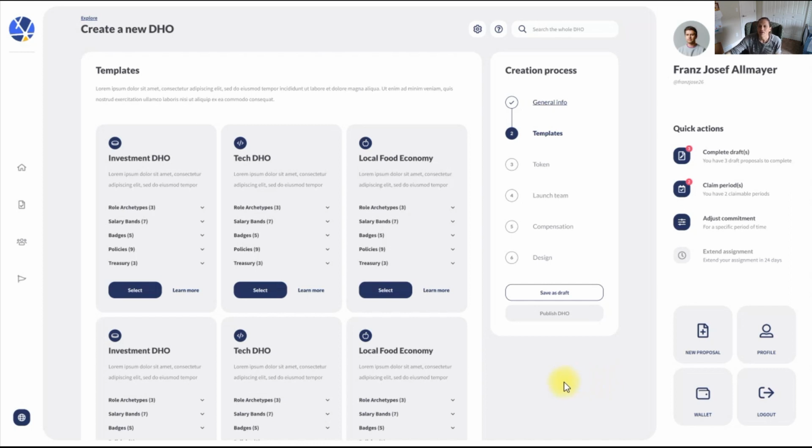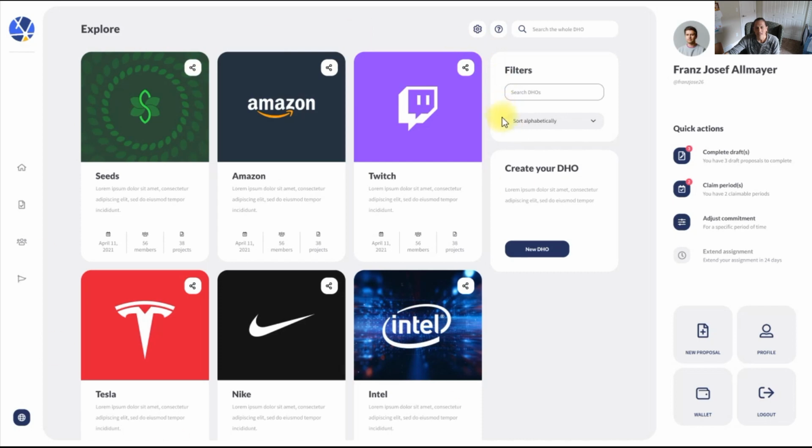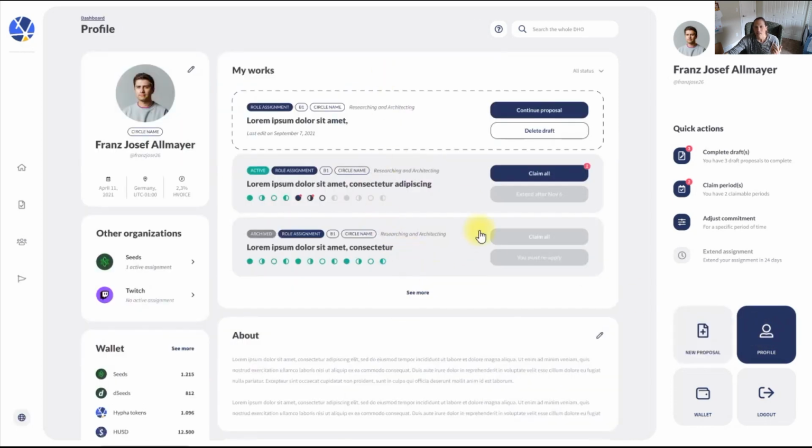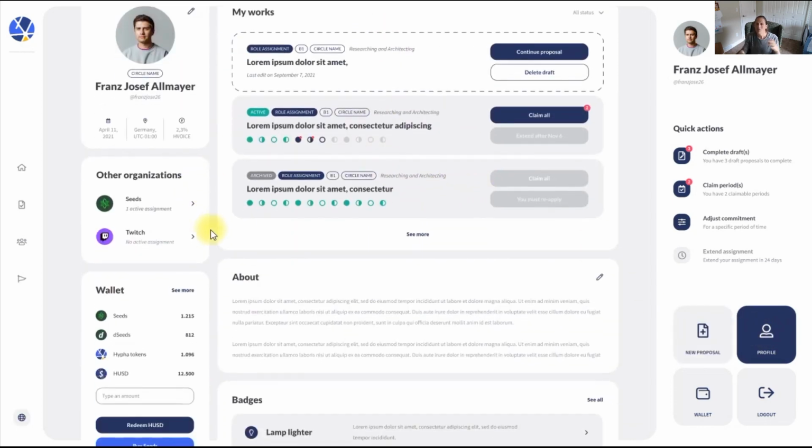Because that's what we really need to figure out how to do, is collaborate across organizations in order for us to really serve this transition. A new civilization kind of requires that we start organizing and coordinating more effectively across our ecosystems. So that's what we also really hope to accomplish with this tool set, by bringing all of our organizations in a shared space where we can start sharing tokens amongst each other, sharing role ideas, start filling roles in multiple organizations seamlessly. Then we start collaborating a lot more effectively across organizations, which is where we're headed today anyway.